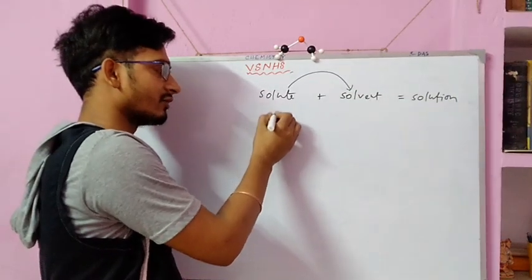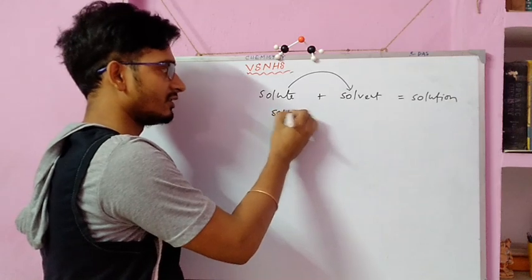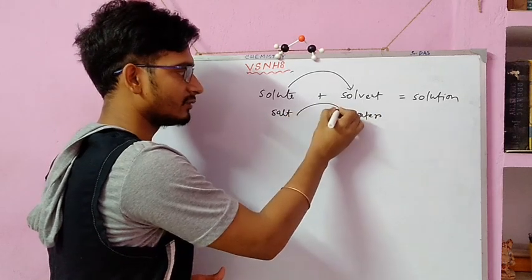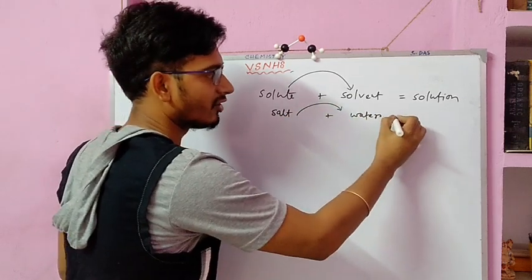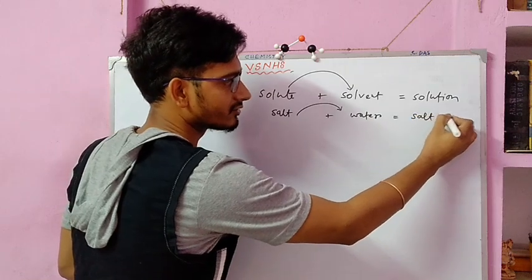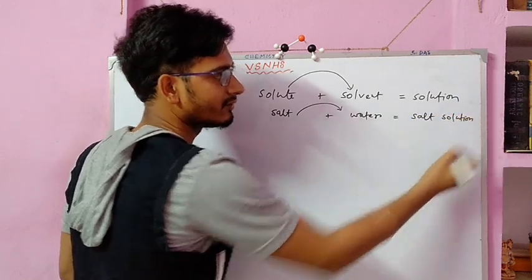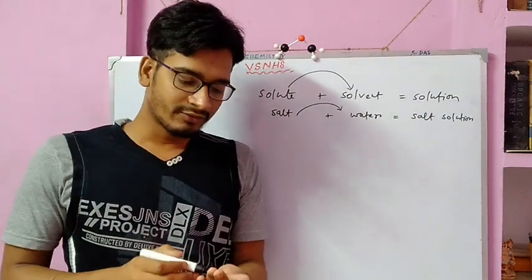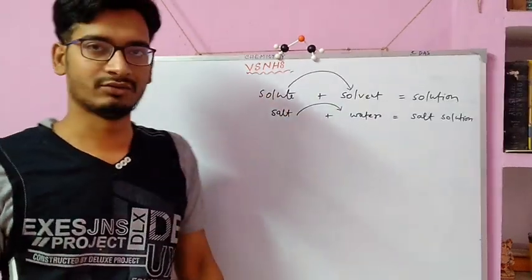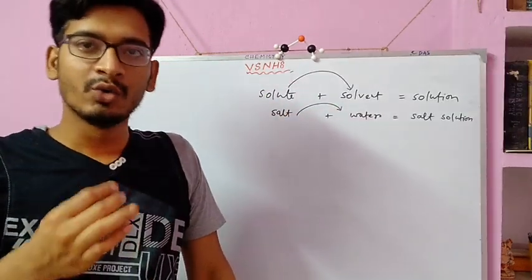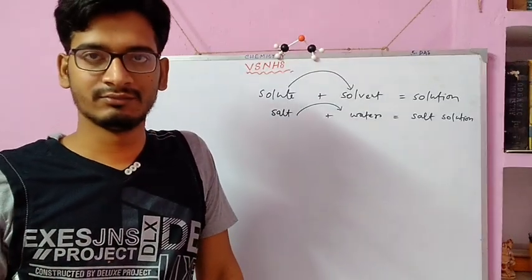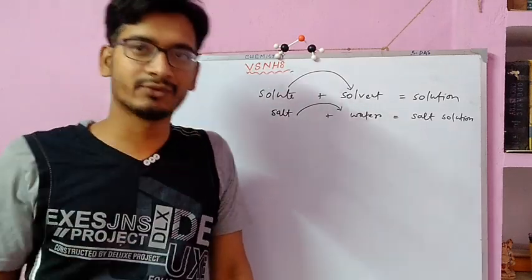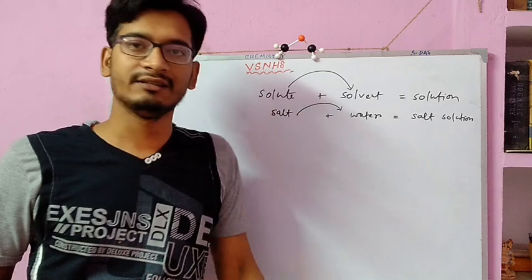Let us take an example of a solute. Let's say salt, and the solvent is water. When this salt is added in water, then salt solution is formed. If you take sugar and add it in water, then sugar solution will be formed. So what is solute? The substance which gets dissolved is solute, and the substance which helps to dissolve the solute is solvent.